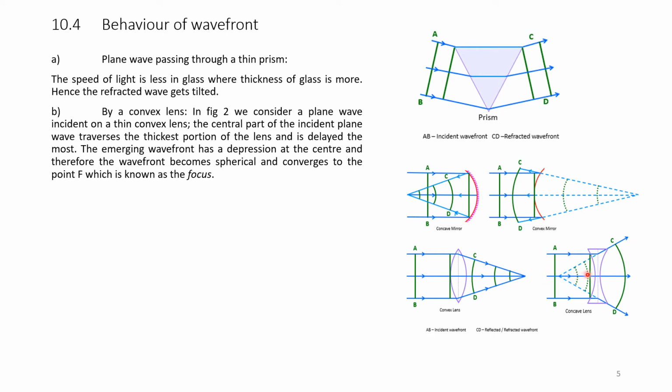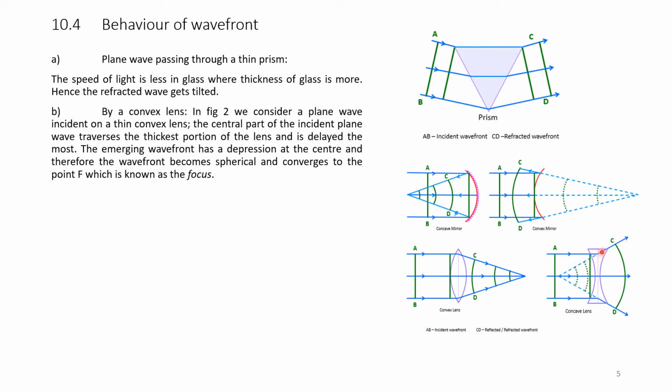Whereas, in a similar case, a concave lens. Let us see a concave lens. The plane wavefront comes as usual, but here the thickness is more on the upper and lower side. So, there is a delay, whereas here it goes fast, the thickness is less and it goes early. Hence, the wavefront is concave. It is a divergent ray.